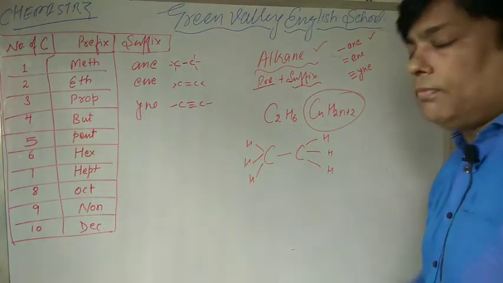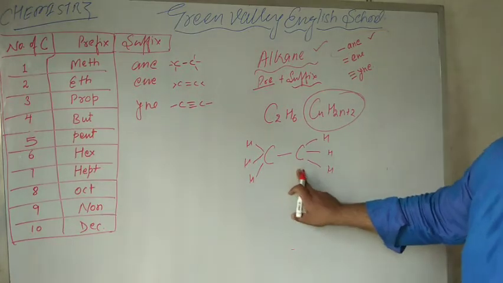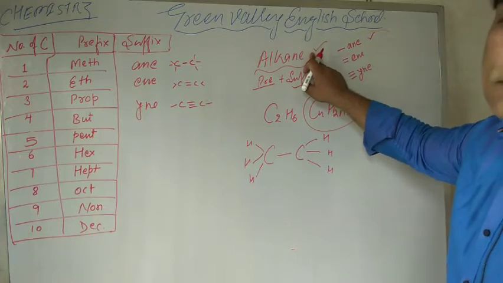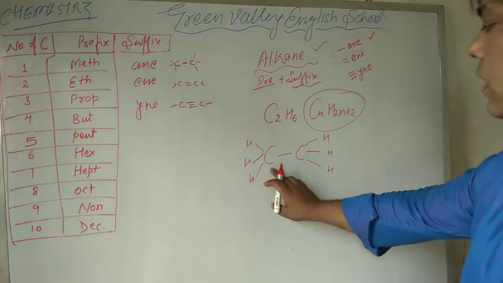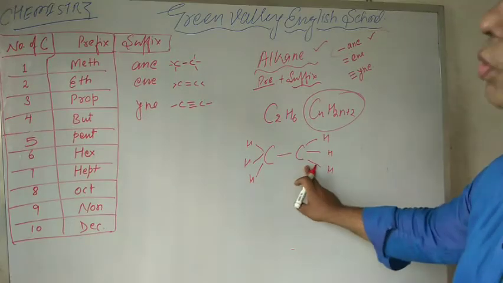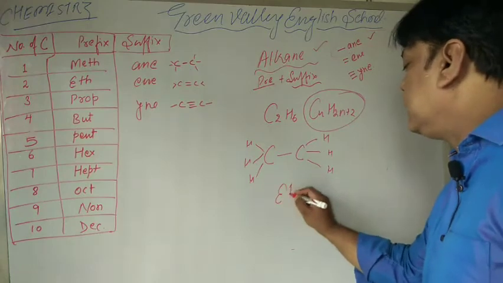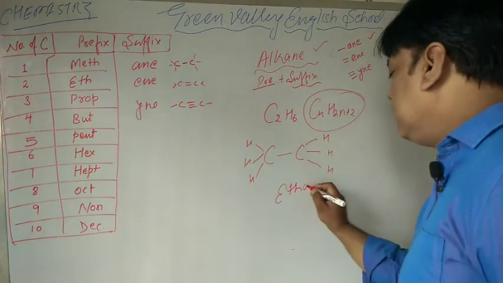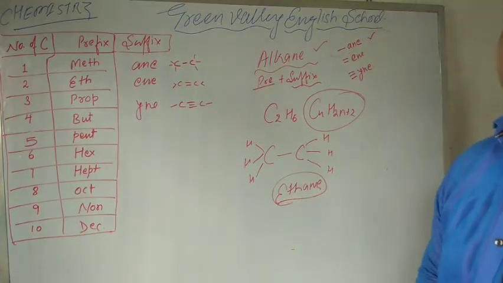Now, what is the name of that compound? First of all, there is a single bond between carbon and carbon, so our suffix should be ane. And what will be our prefix? There are 2 carbon atoms. For 2 carbon atoms, our prefix is eth. So eth is our prefix and suffix is ane. The name of that compound is ethane.